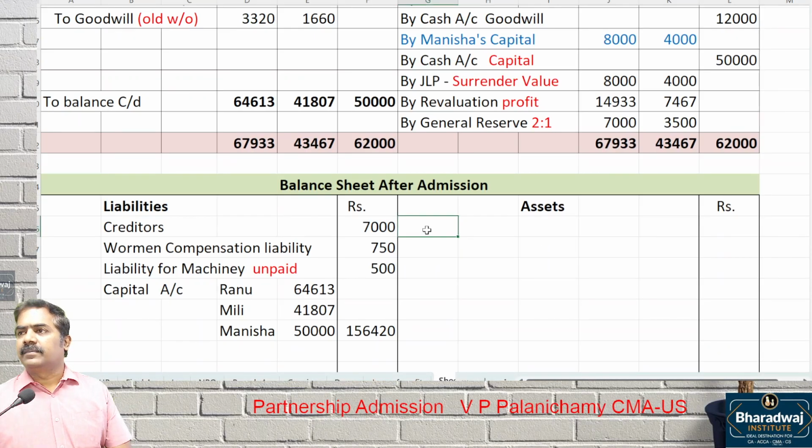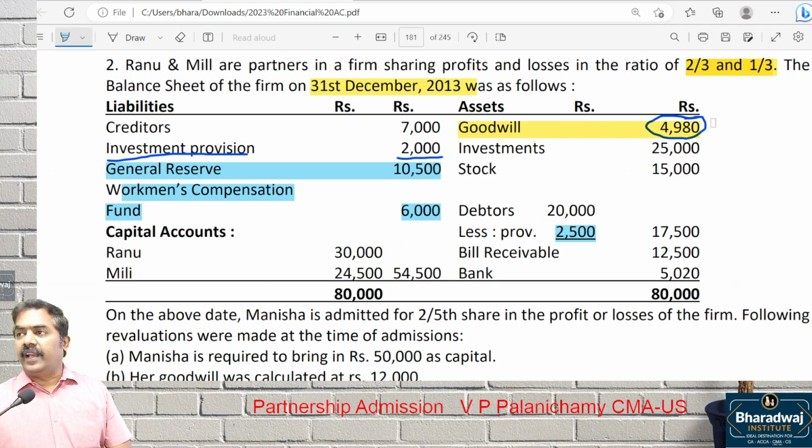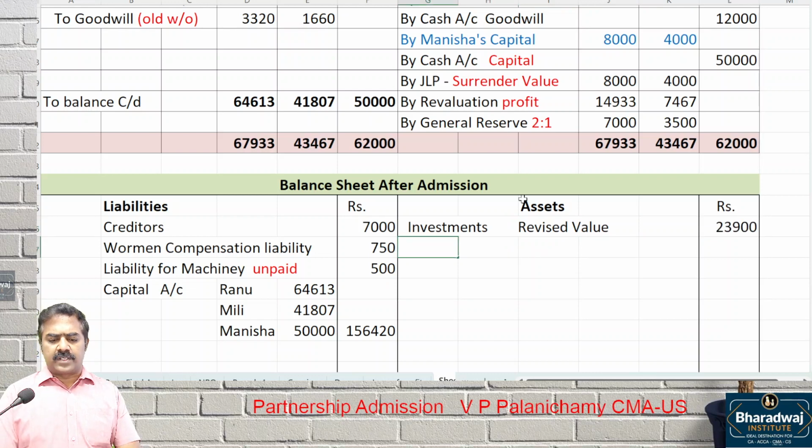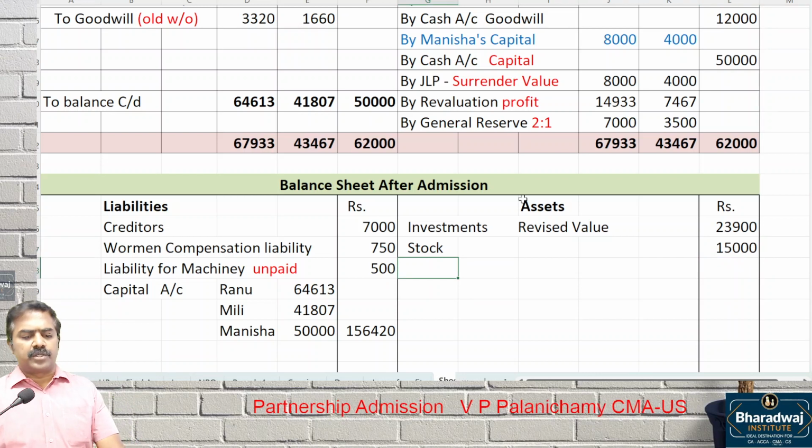Whether goodwill will come? Goodwill 4,980 is written off already, so it will not come. Then investments, the new revised value. What is the revised value? 23,900 will come, as given in the question. Then stock, is there any change in stock? No change in stock, 15,000.